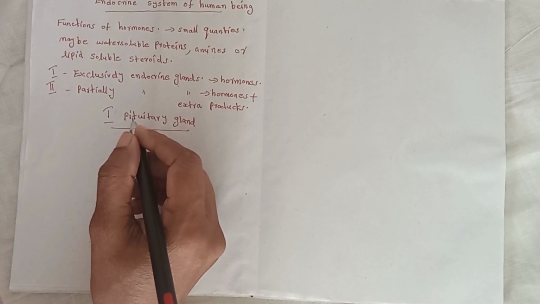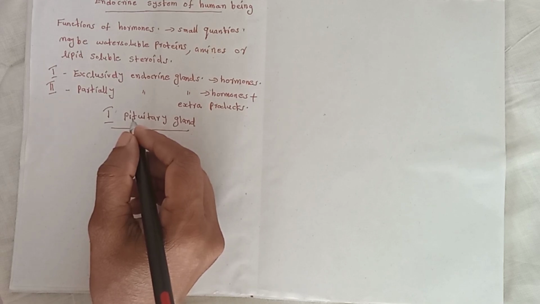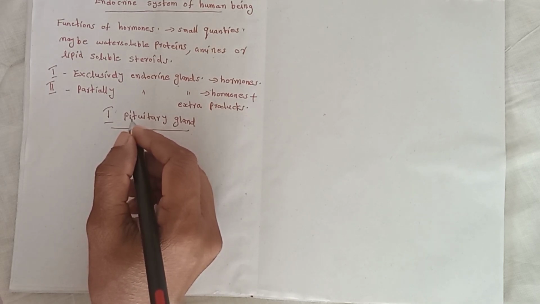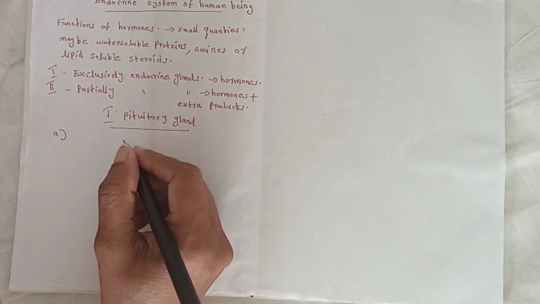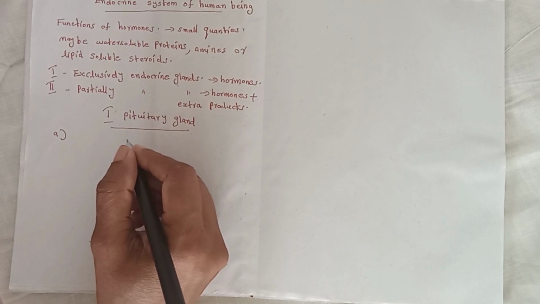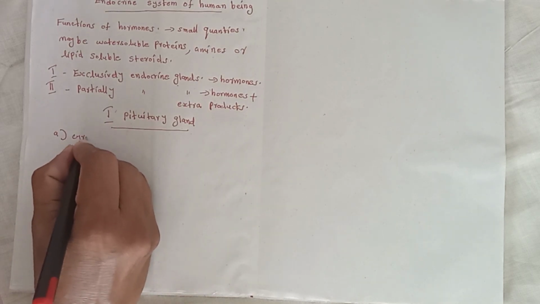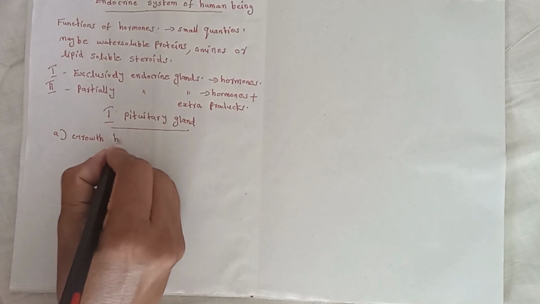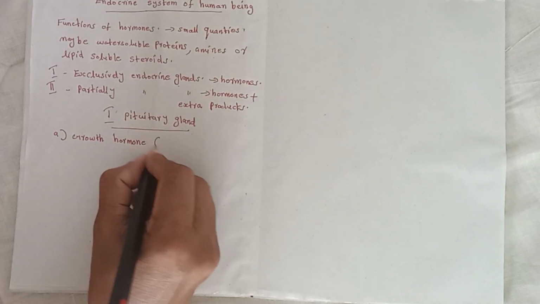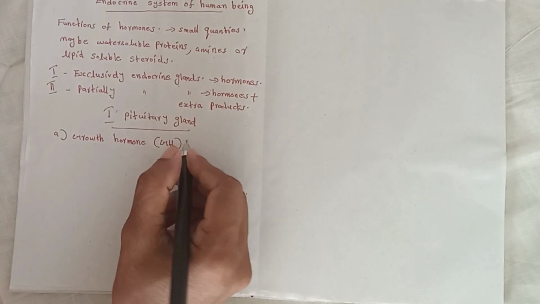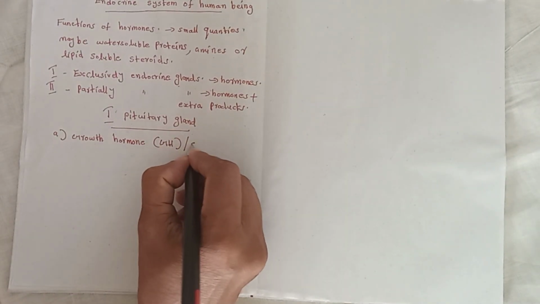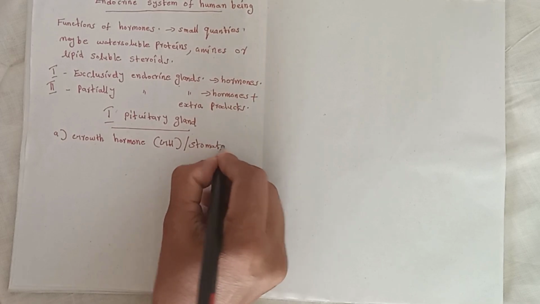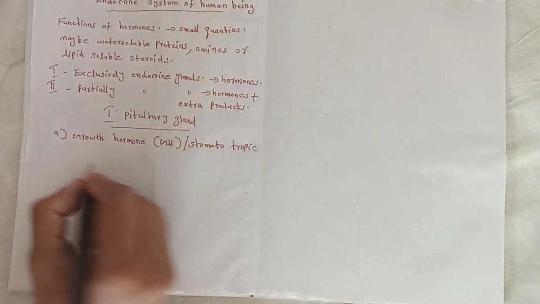The anterior lobe of the pituitary produces growth hormone, known as GH, also called somatotropic hormone.